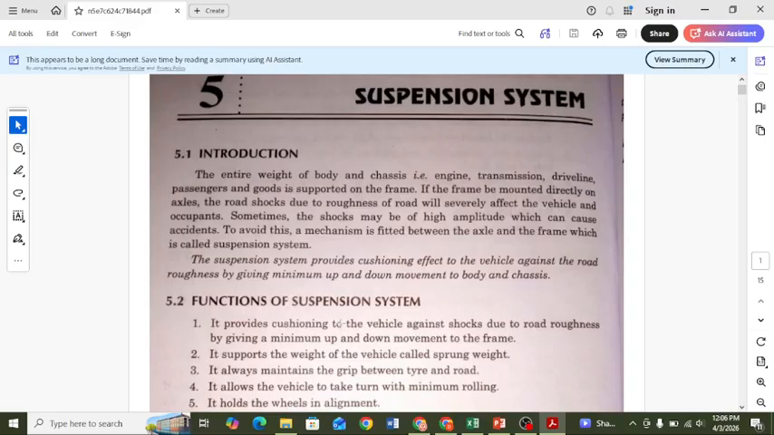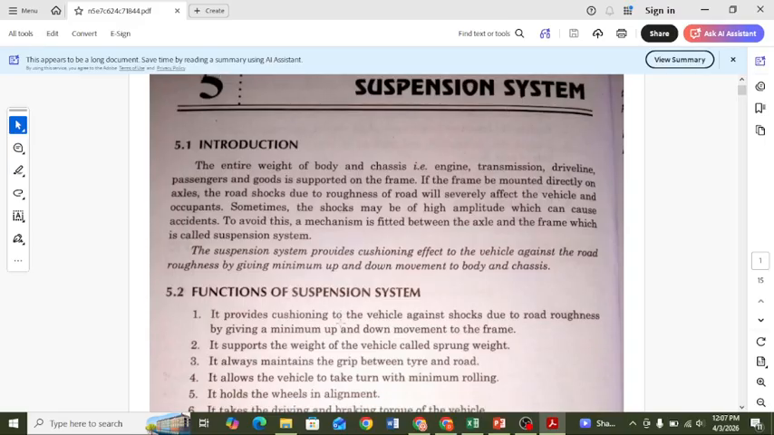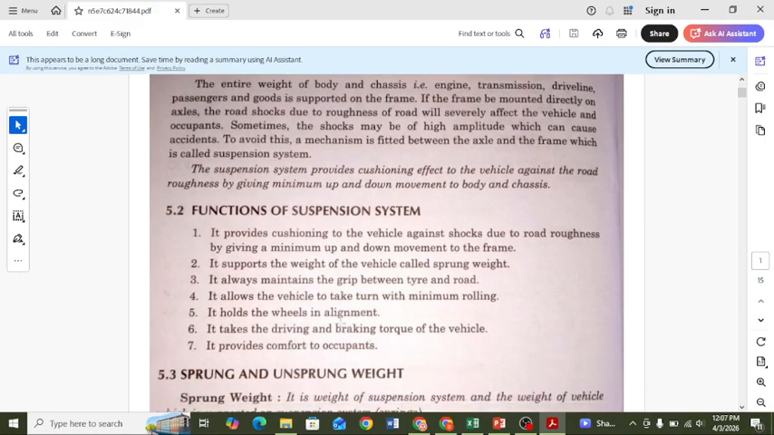To avoid these disturbances and this pain in our body, we use a suspension system, which provides the cushioning effect, some rest, to the vehicle on rough roads, with minimum up and down movement of the body and chassis. The main function of the suspension system is to provide cushioning to the vehicle against shocks due to road roughness by giving minimum up and down movement to the frame.